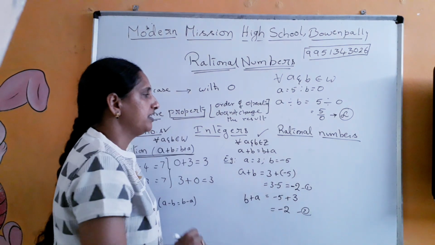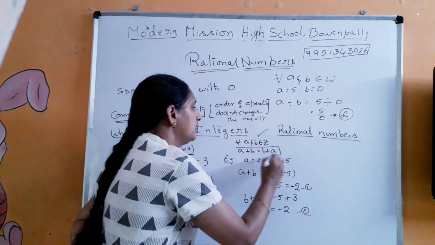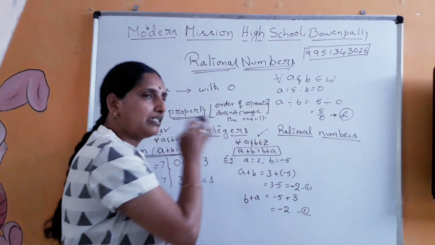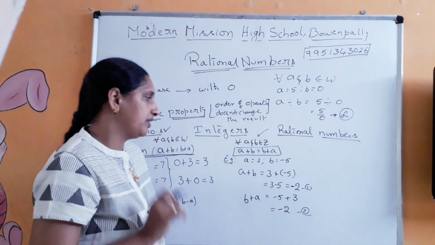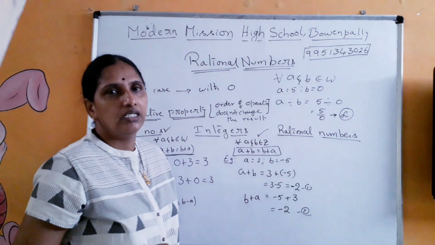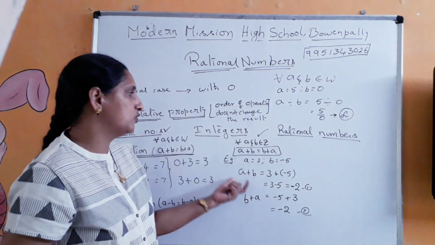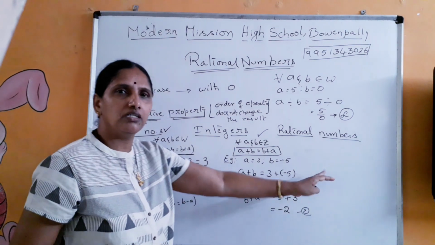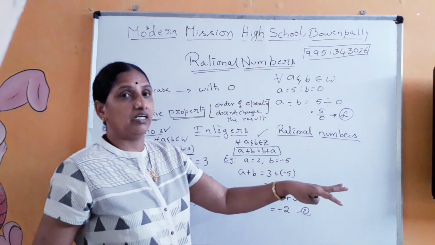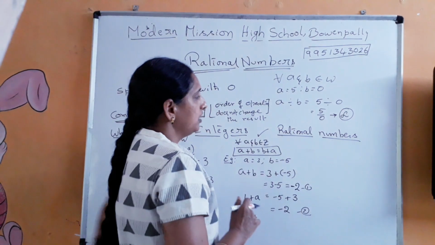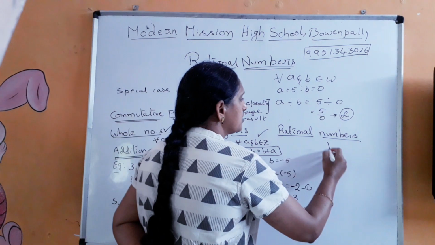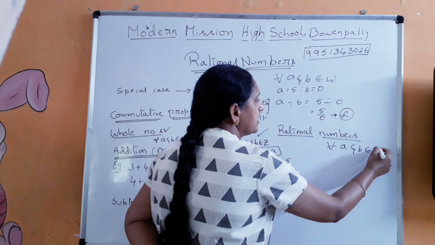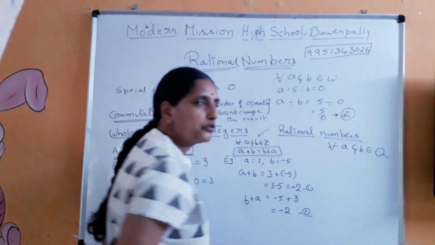Under which? Addition. So therefore, A plus B is equal to B plus A is possible for the set of integers. Next, let us go with rational numbers. If you take these things, these are all rational numbers. Of course, we will have the other set also. So, let us go with fractions. Write the general statement: A and B belonging to rational numbers represented by Q.